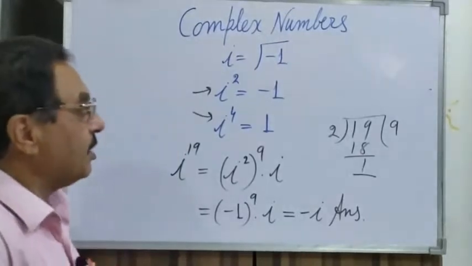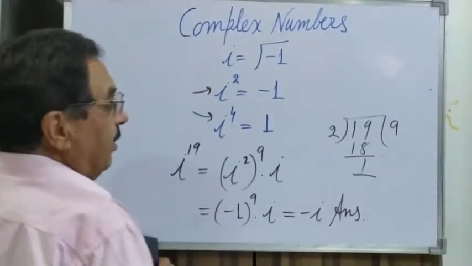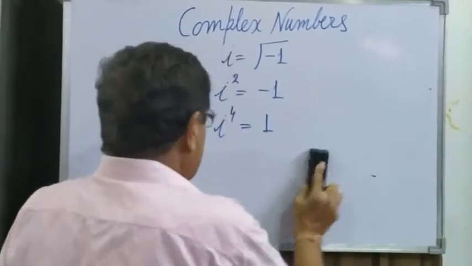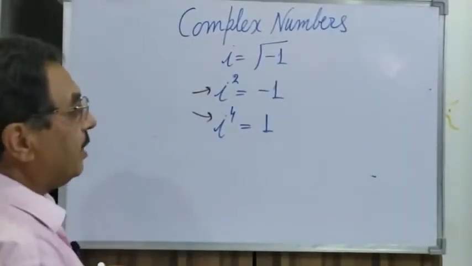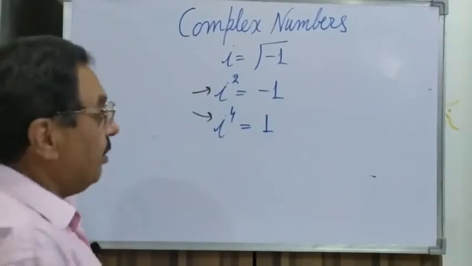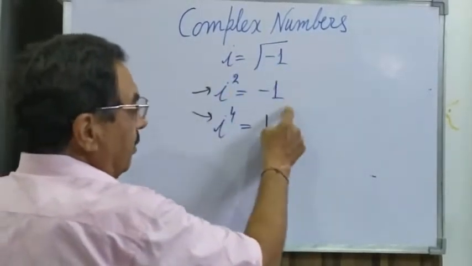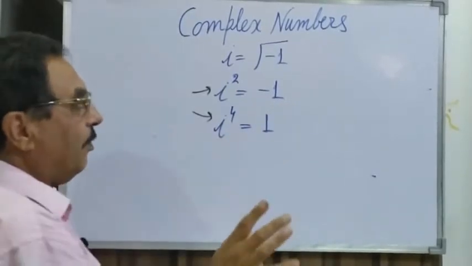You will come across such questions, or many where you will need to solve. Now what I have told you, basically these three you should remember. You have to keep in mind iota is under root -1, iota square is -1, iota 4 is 1.